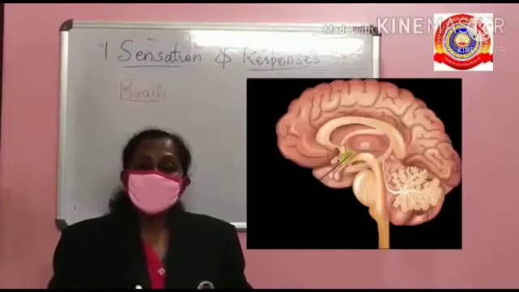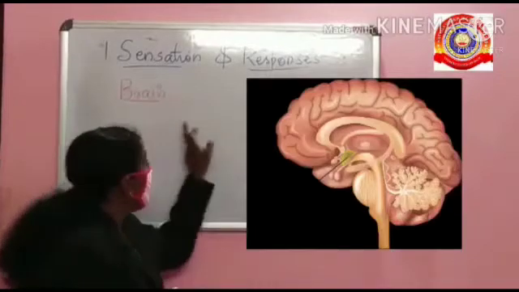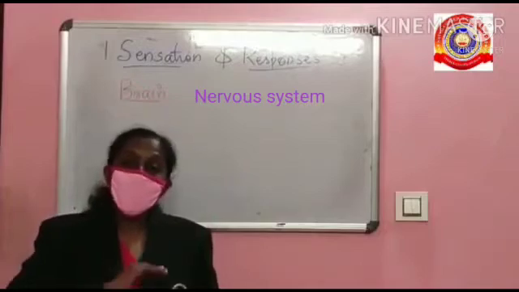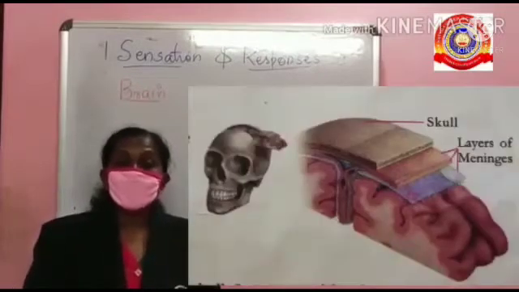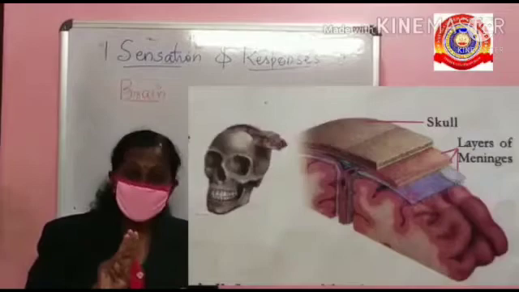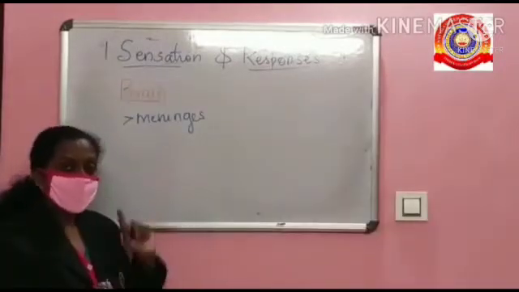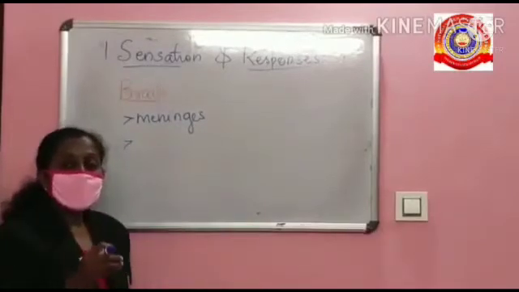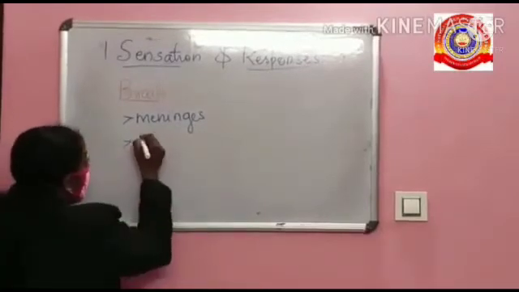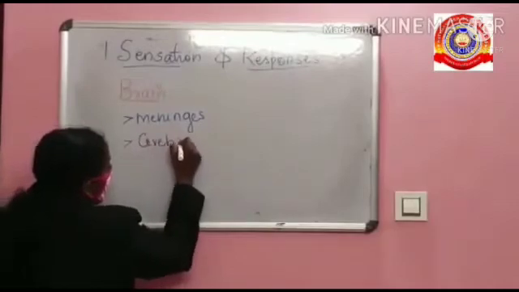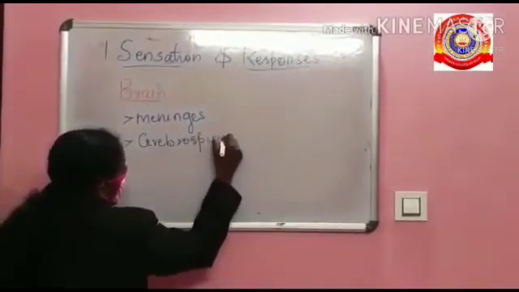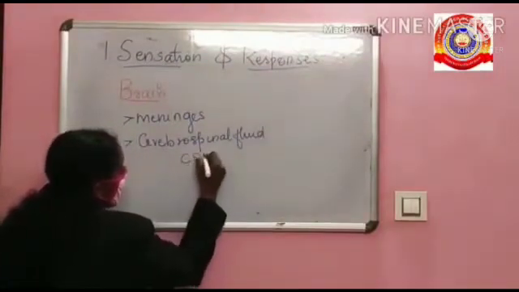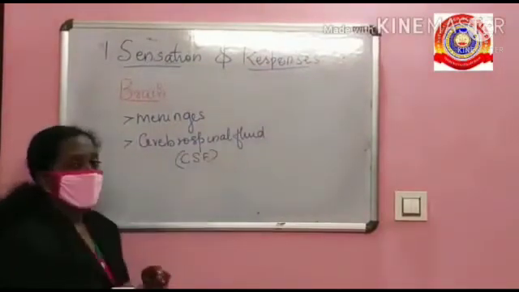The brain is the central part of the nervous system. It is protected inside the skull. It is covered by a three-layered membrane called meninges. In between the meninges and the ventricles of the brain, there is a fluid called cerebrospinal fluid, also called CSF.